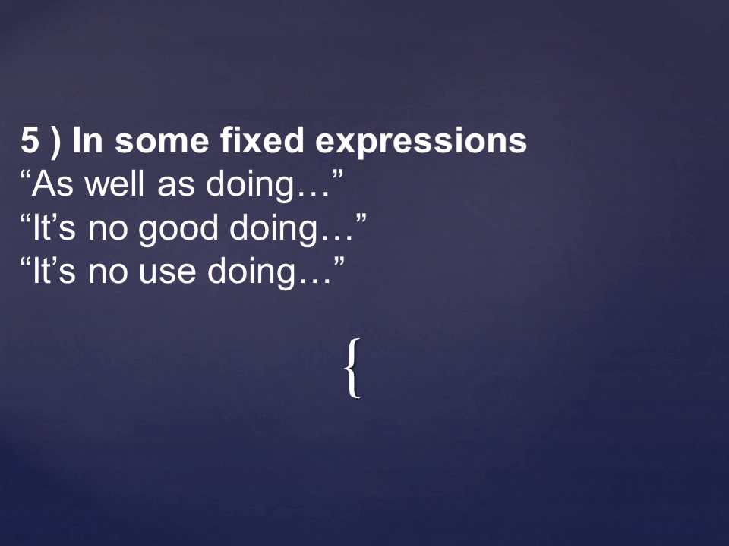And let me take some more examples. Like it is given here, it is no use doing. So let me take this one and frame a sentence from it. It's no use doing that activity, or it's no use dancing with him, like that. So dancing here is a gerund, and of course in doing that activity, doing becomes the gerund part.